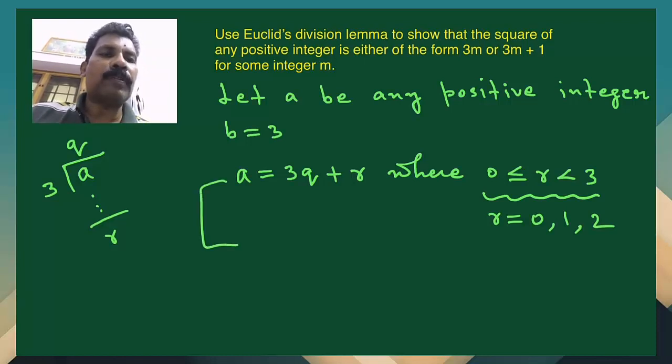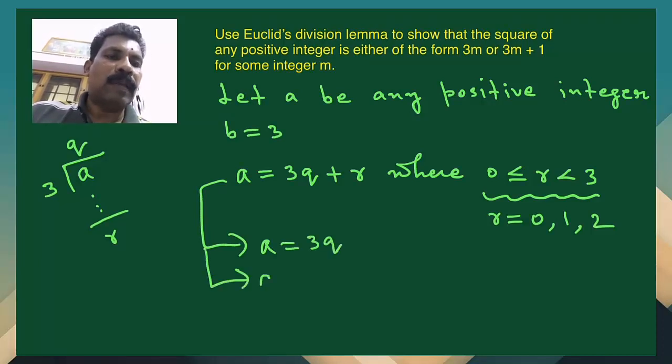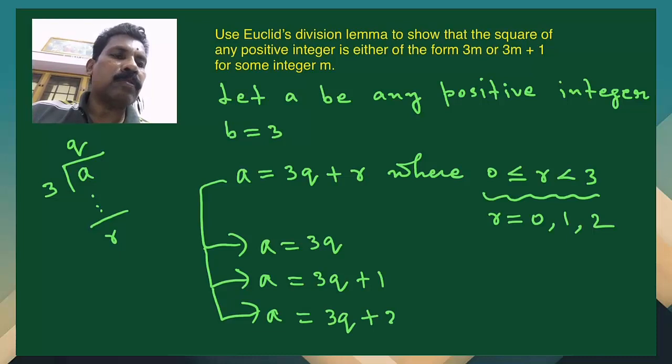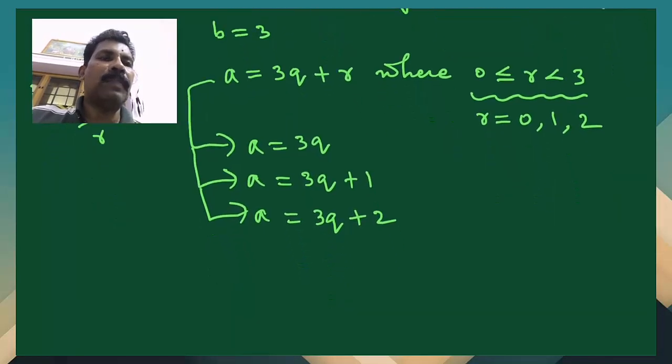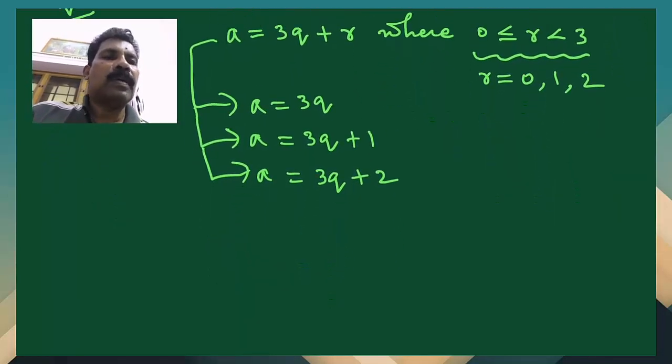Then what will happen to this one? This can be a is equal to 3q plus 0. That's over. Then a is equal to 3q plus r, r means 1, second case. And the third case, a is equal to 3q plus 2. Now what we want is the square of these numbers. That is, we have to take the square of this a.